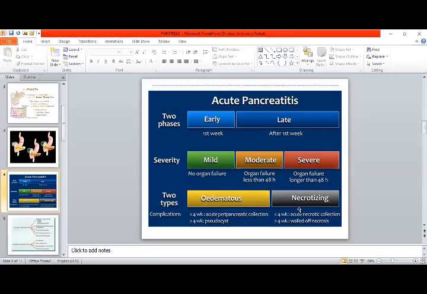These are the early and late phase changes. There are two phases in acute pancreatitis, the first week and after the first week. Then as the days pass, it becomes mild, moderate, and severe form. And if it goes longer than 48 hours, there is necrosis starting from the edema, and organ failure.